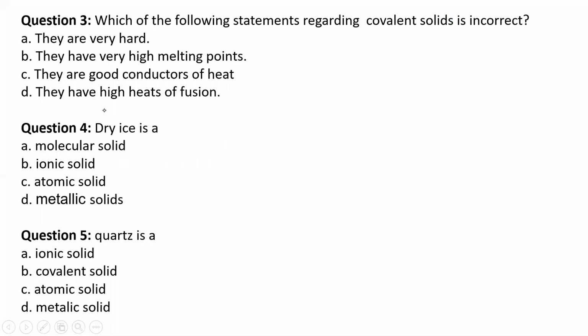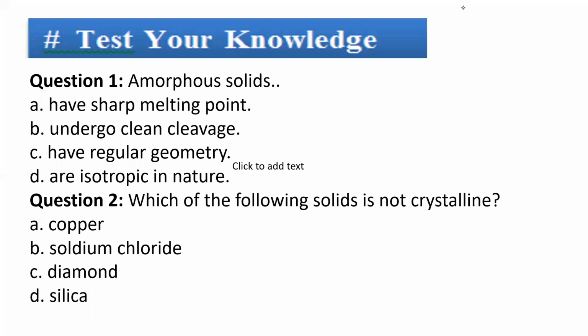Next, second question. Amorphous solids are isotropic in nature because all their physical properties are similar in all directions. Which of the following solids do not crystallize: copper, sodium chloride, diamond, or silica? Do not crystallize means amorphous solids. So silica is the amorphous solid. So second answer is D.